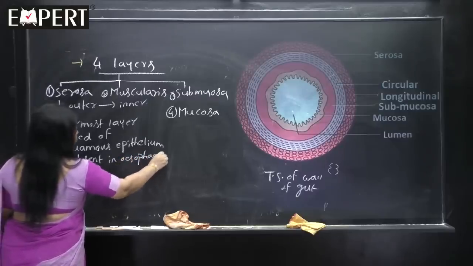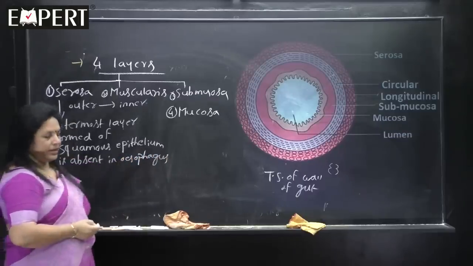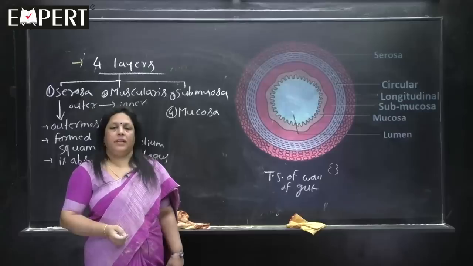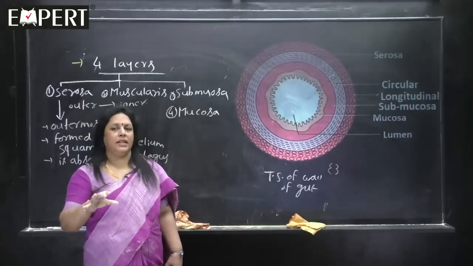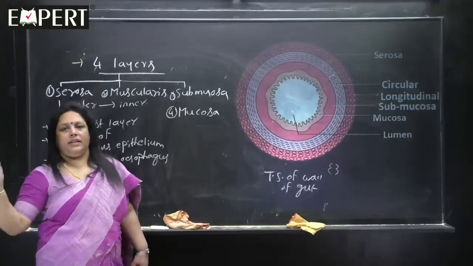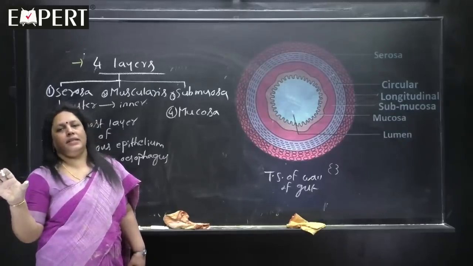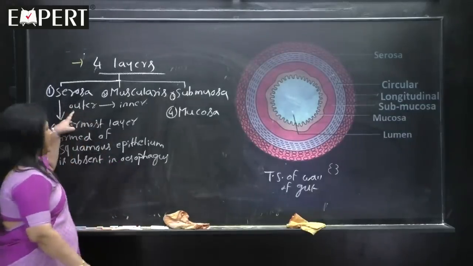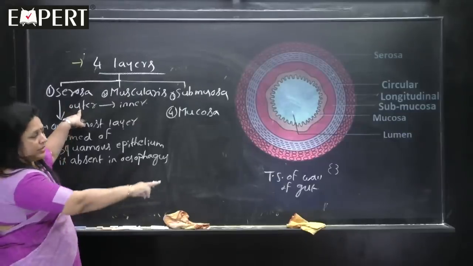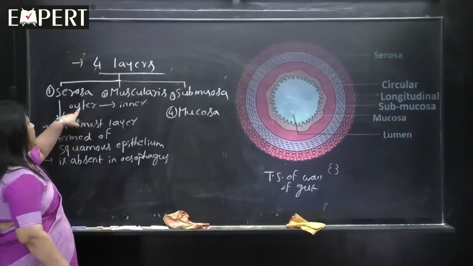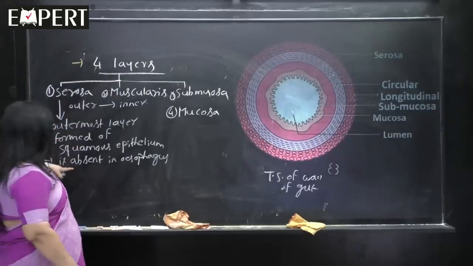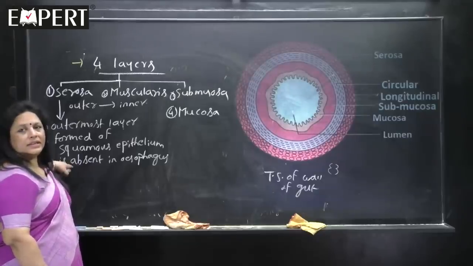I told you first that the 4 layers are present from the esophagus until the large intestine. But in the esophagus, the serosa is absent, but the other 3 layers are present. From the stomach onwards all 4 layers are present until the large intestine. So, the outermost layer is the serosa, formed of squamous epithelium, and it is absent only in the esophagus.